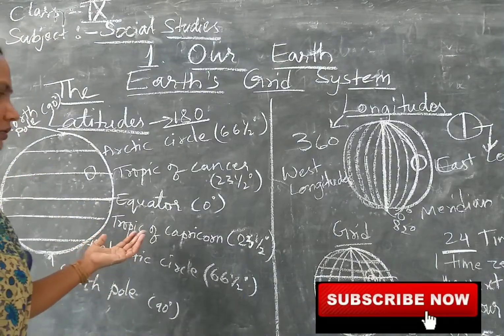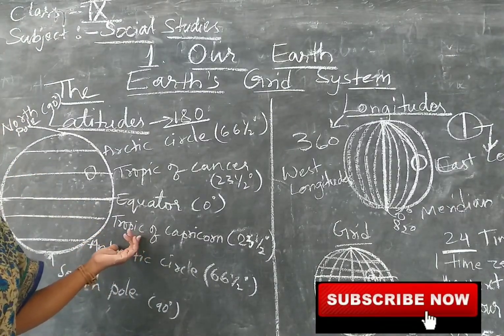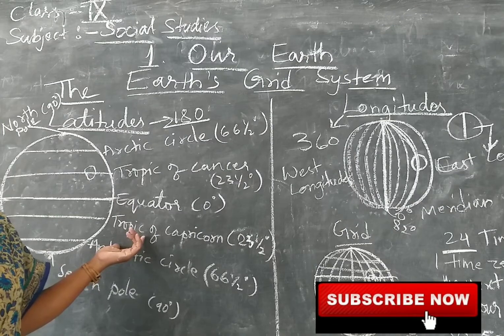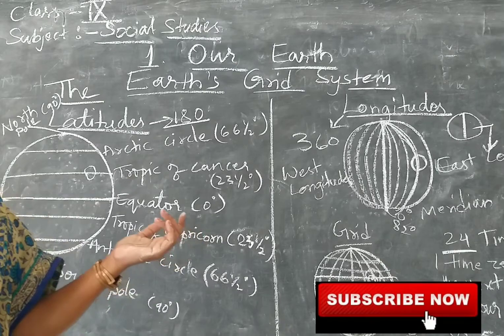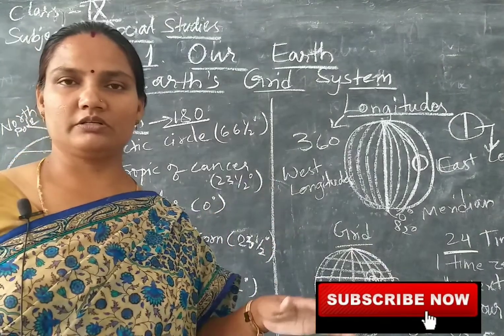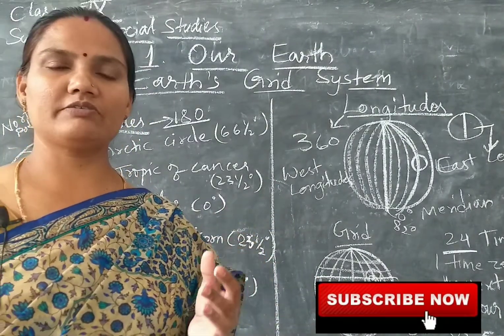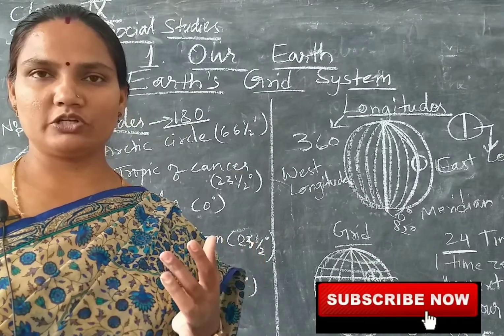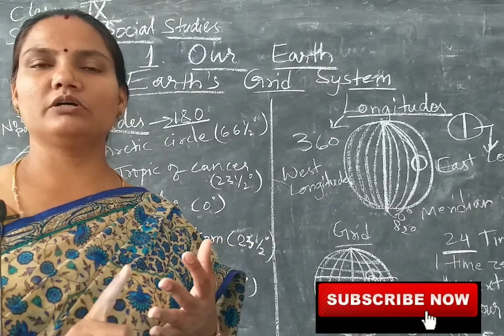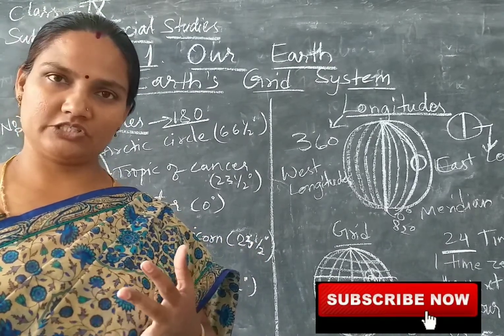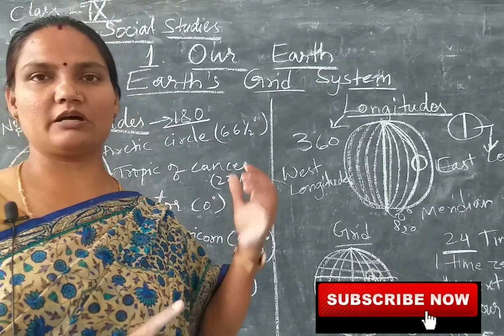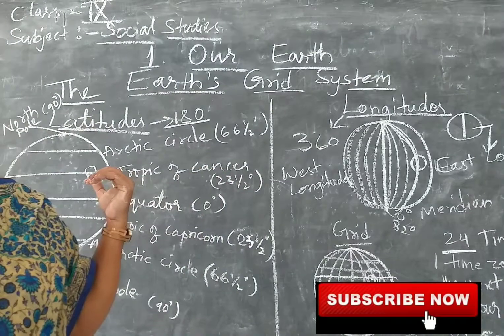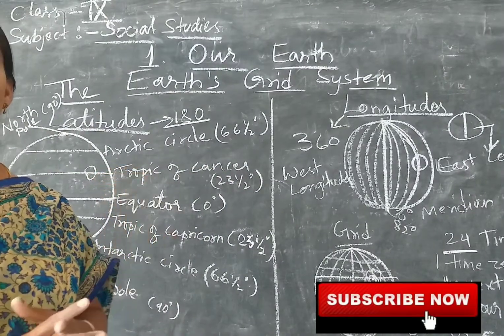So, this is about the Earth's grid system. Okay, children, hope you all understood this. Here we completed our lesson 1. So till now we have studied about the evolution of the earth, about the internal structure of the earth, about the movement of the earth's crust, and about the earth's grid system. Here we completed the first lesson.